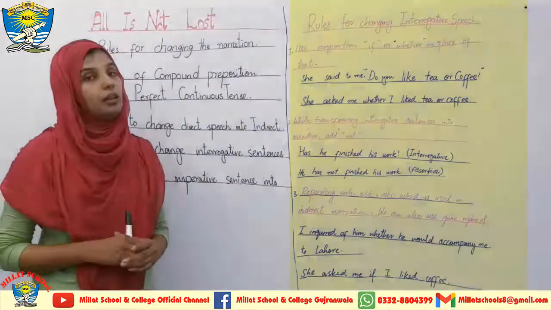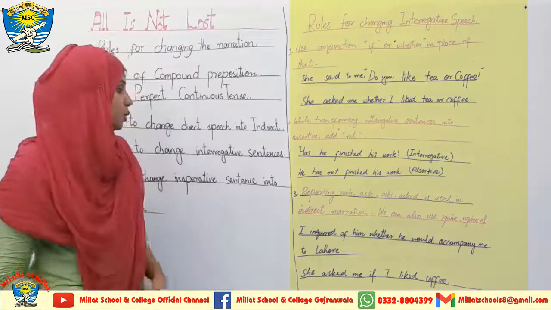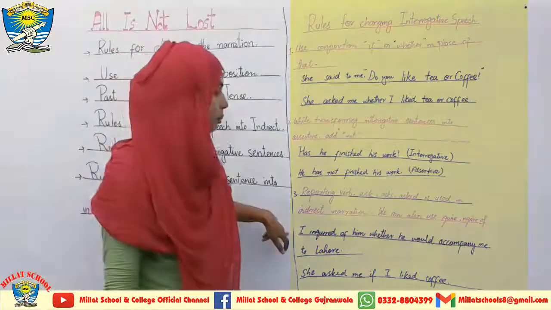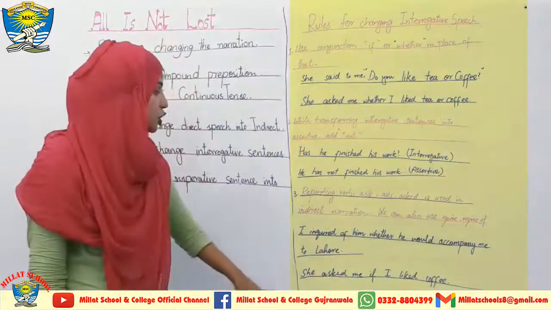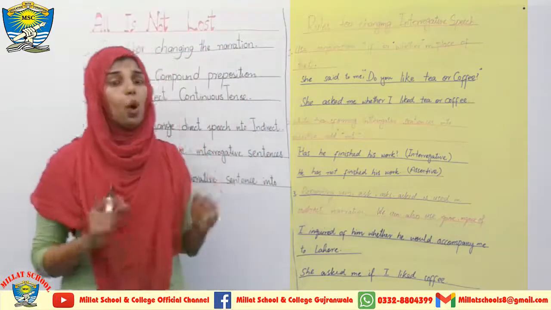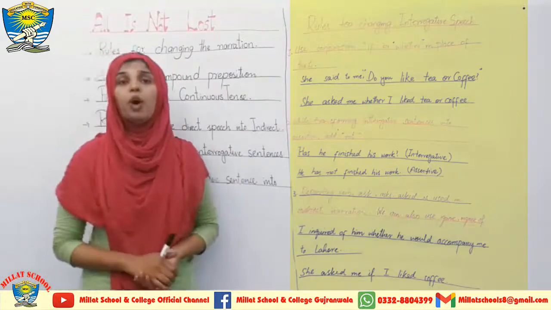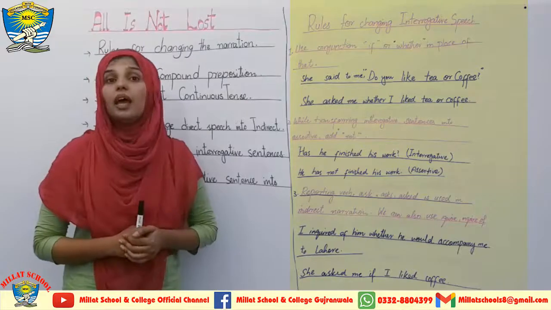You can copy any other type of example over here also to understand these rules. I inquired of him whether he would accompany me to Lahore. She asked me if I liked coffee. All these examples will surely help you to understand the complete procedure of changing the interrogative narrations into another form of